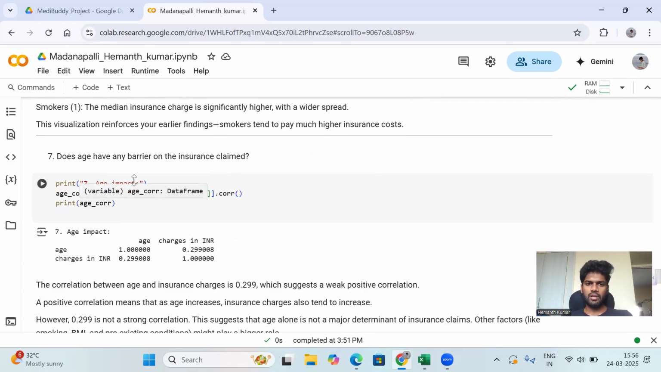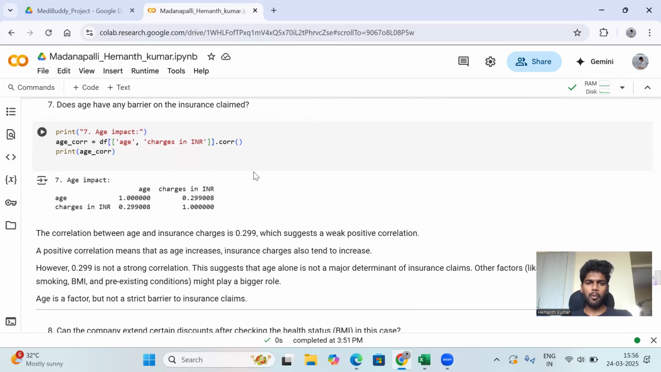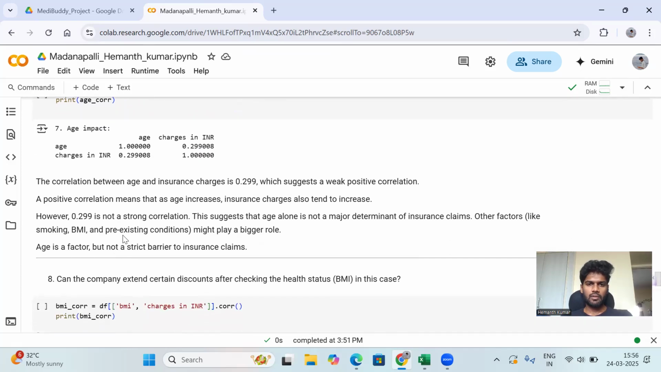Does age have any bearing on the insurance claim? Yes, there will be an impact on that as well. Here we are calculating the correlation between age and charges in INR, that means the insurance claimed amount. Here we got 0.29299 as the correlation between age and insurance charges.